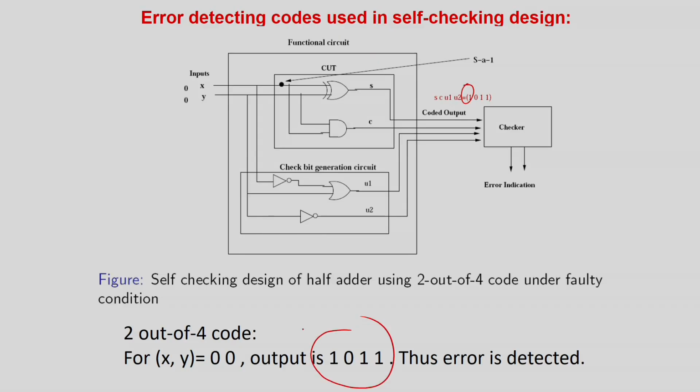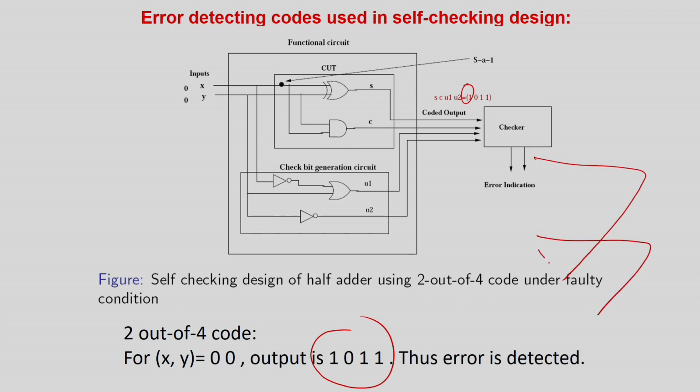So in this example you cannot exactly find out what the benefit is, because you are detecting the stuck-at fault using parity as well as using m out of n codes, or 2 out of 4 codes. Then you can ask me what is the benefit. Just as homework you can try doing it. You take a circuit with a gate, correct, and there are 2 flips out of it. So the fault over here is making a flip of 1 to 0 over here and 1 to 0 over here, and assuming that there was a third output, as I told you, which is a 1, and you take even parity.